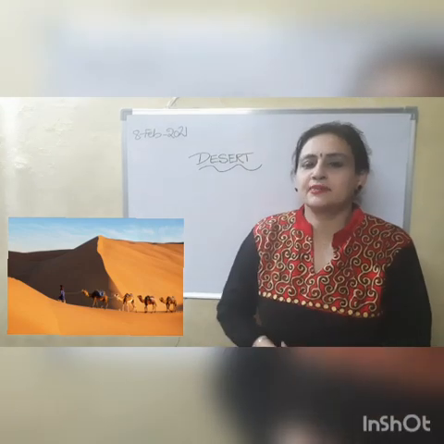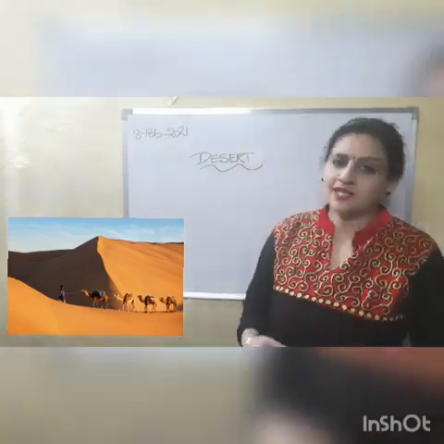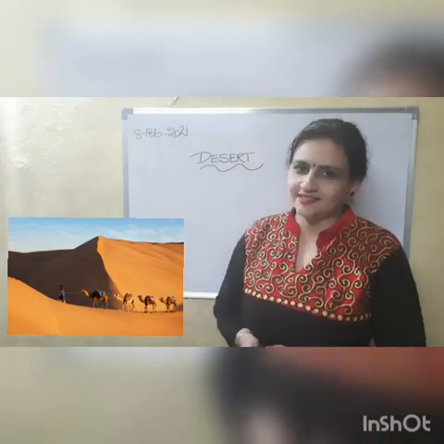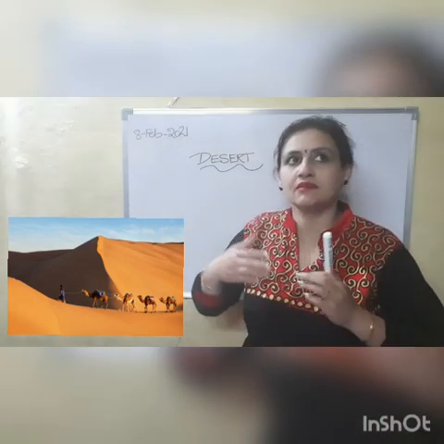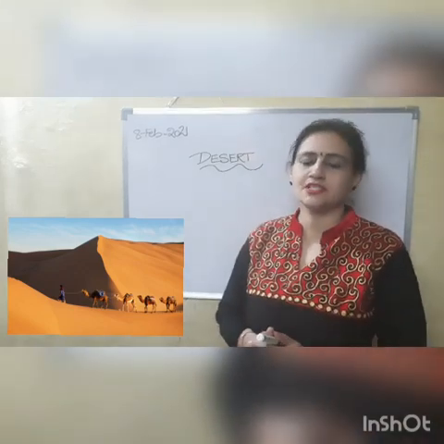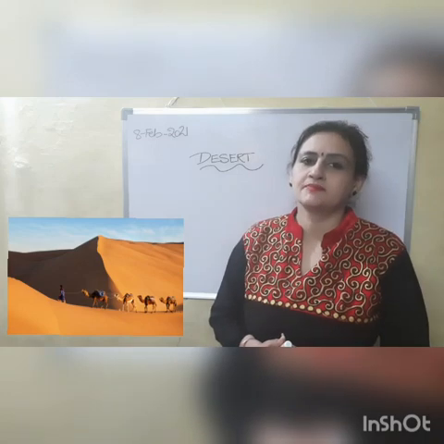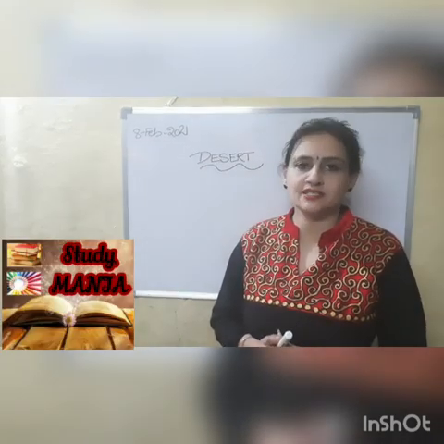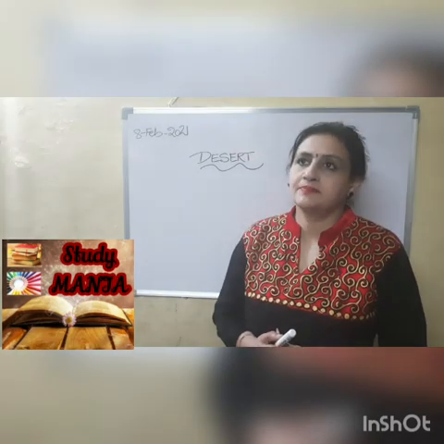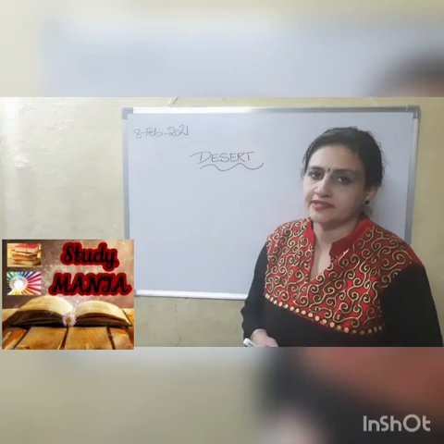The term desert can be defined in a very simple and easy way. We say desert is a place where there is dryness and aridity, because there is very less precipitation. Precipitation, I hope all of you understand. Precipitation means rainfall. When the range of rainfall is below 10 centimeter, that's why aridity and dryness becomes the prominent or significant feature of a desert.